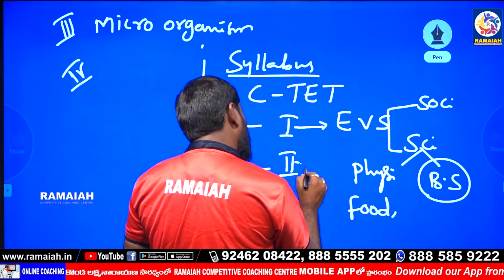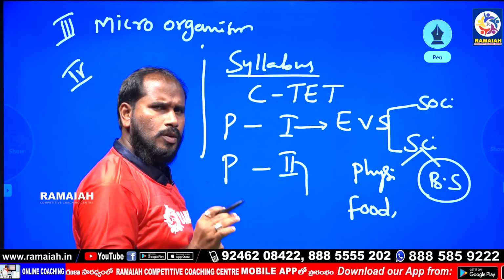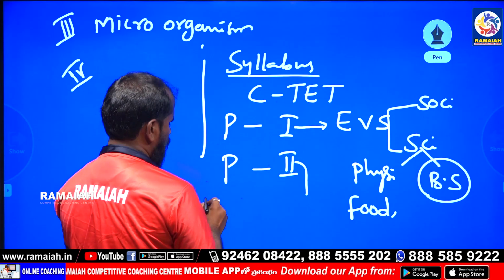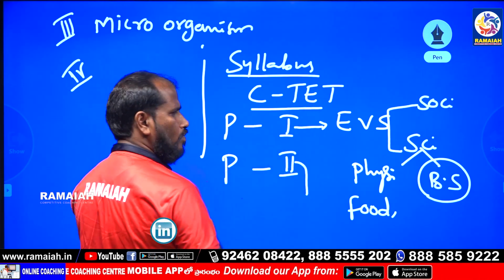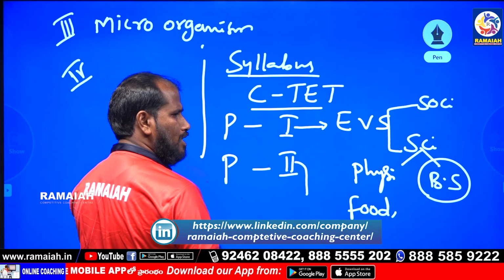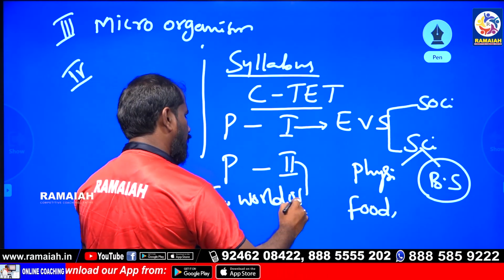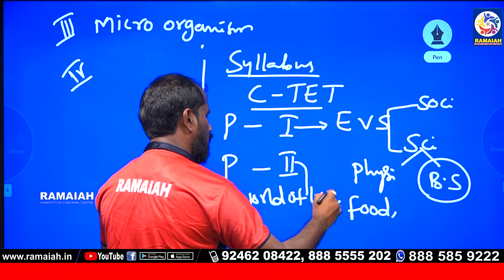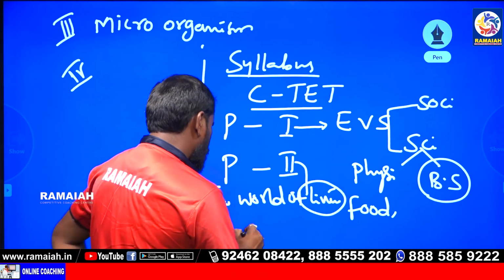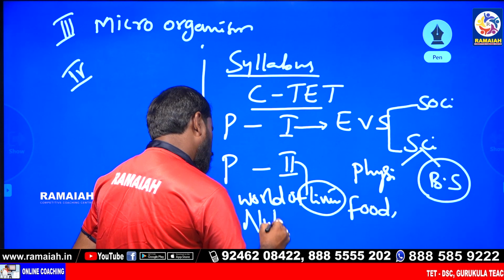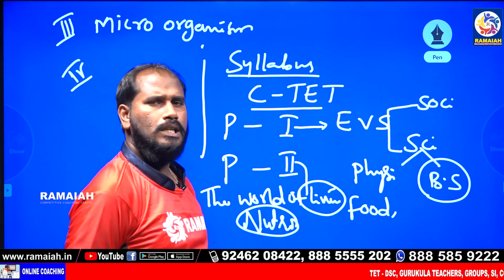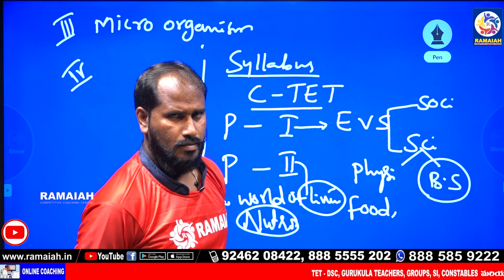In the second paper, the syllabus mentioned in CTET is, first, the world of living organisms, and then living organisms and nutrition.